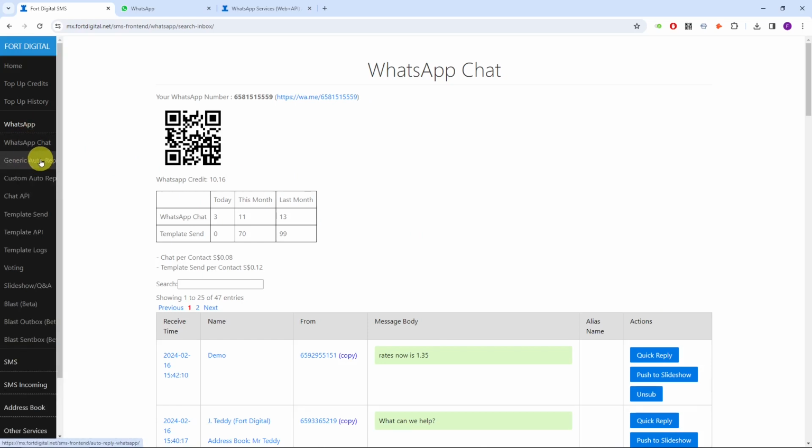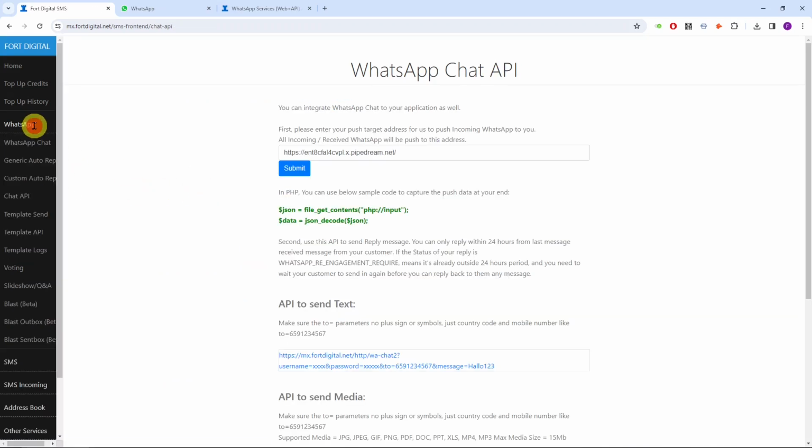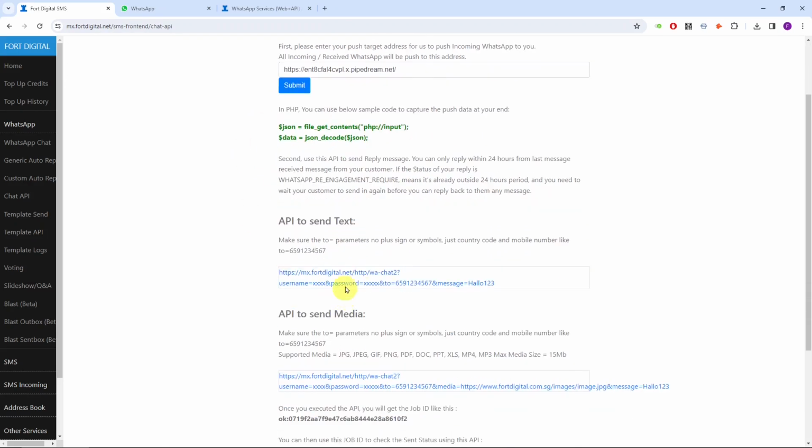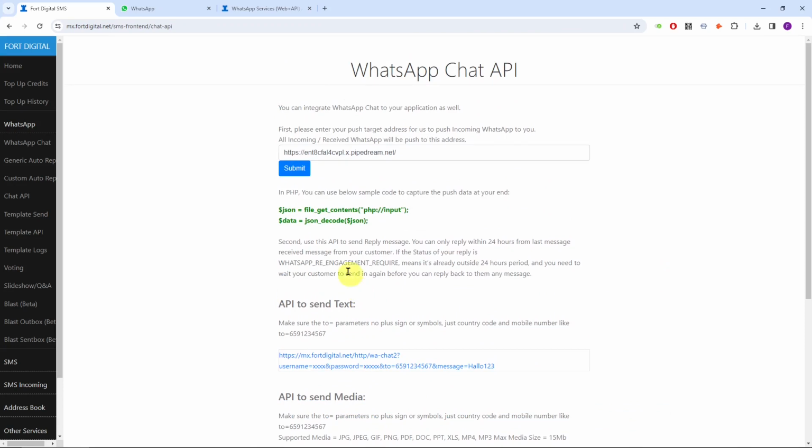So the generic auto reply, the custom auto reply. We also have the API for you to integrate into your system. If you don't like our system interface, you can create your own interface or you can integrate into your systems. First of all, we can push all the incoming WhatsApp messages to your server directly, and you can reply to them using all the API here. Now let's go to the template send.